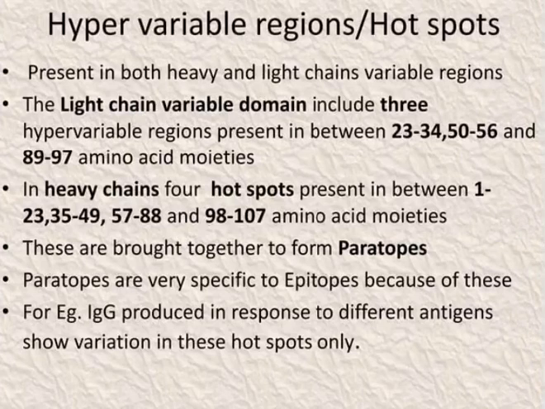Hypervariable regions, or hotspots, are present in both the heavy and the light chain variable regions. The light chain variable domain includes 3 hypervariable regions present between amino acids 23 to 24, 50 to 56 and 89 to 97. In the heavy chain, 4 hotspots are present between amino acids 1 to 23, 35 to 49, 57 to 88 and 98 to 107. These are brought together to form paratopes. Paratopes are very specific to epitopes because of this. For example, IgG produced in response to different antigens shows variation in these hotspots only.